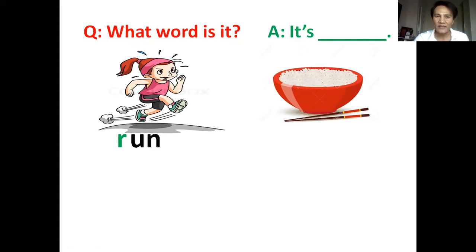Okay, what is it? What word is it? Can you remember? Okay, it ends with ice. Okay, what letter does this word start? Okay, it starts with letter R. Very good, letter R. So the word is rice. What word is it? It's rice.